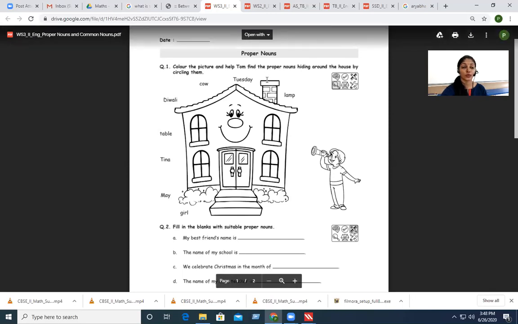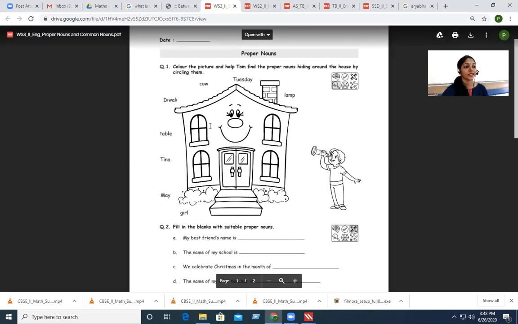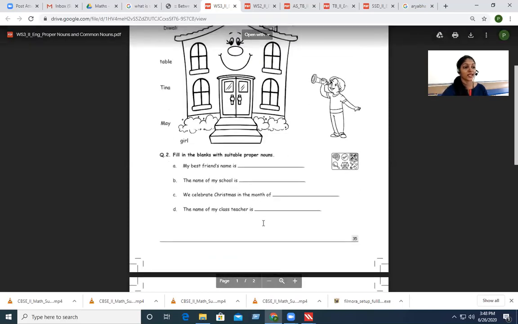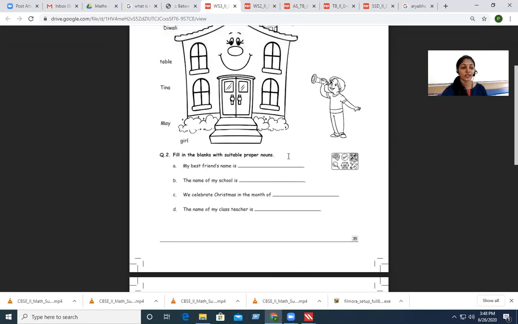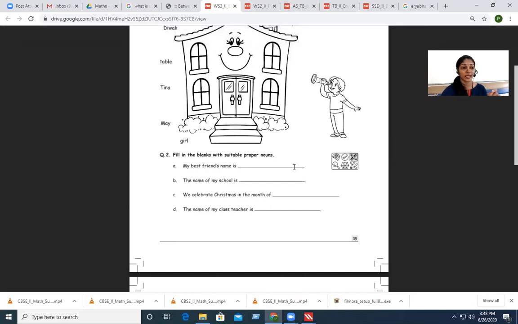You have to read the words, and whichever word represents a proper noun, you have to circle it. Next one, fill in the blanks with suitable proper nouns. Remember, proper nouns means the names. My best friend's name is, and they have given a blank, you have to fill in your best friend's name.